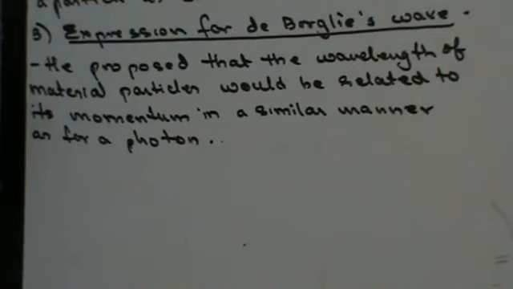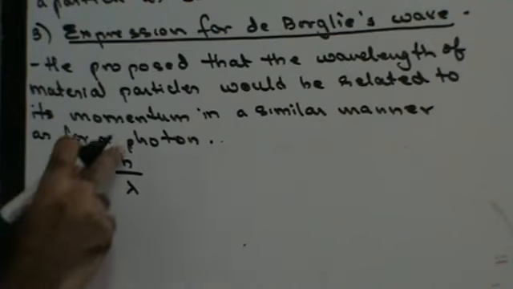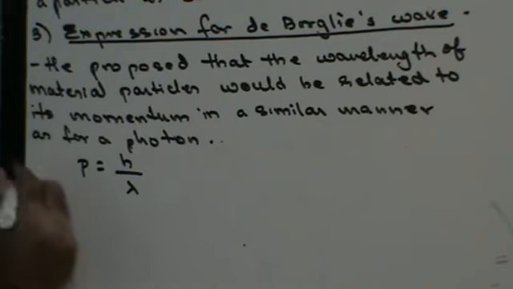So he came up with the expression that the momentum is h upon wavelength. He said there is some proportionality between the momentum and wavelength, and let us assume that momentum is equal to h upon wavelength. Thus, the wavelength associated with a particle is inversely proportional to momentum.